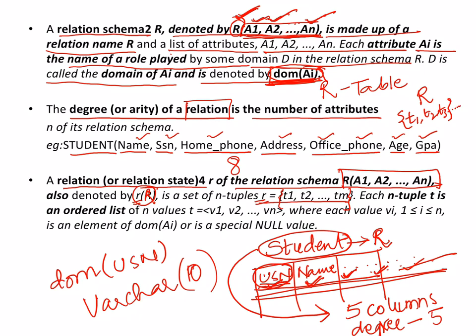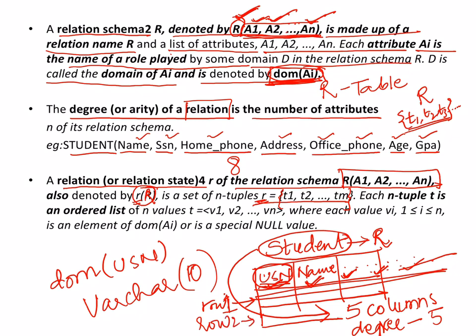How many rows are there? Let me clarify in simple terms: a tuple is nothing but a row, each tuple is one row. For example, in this table there is the first row, row 1, and then another row, row 2, and so on.